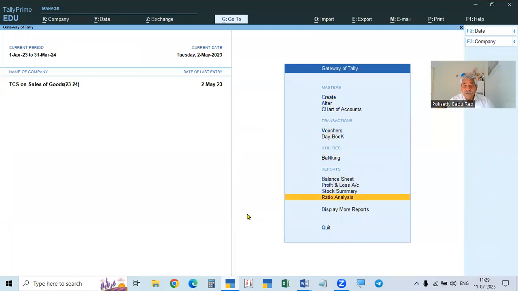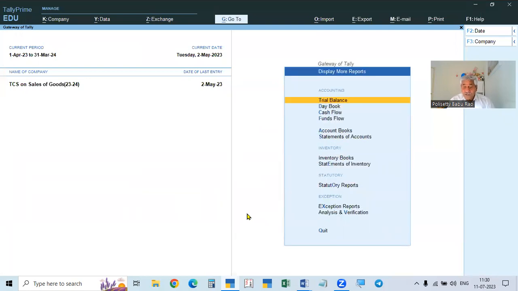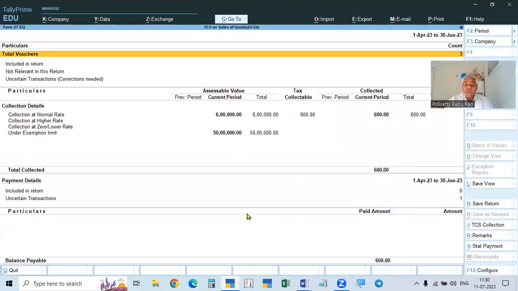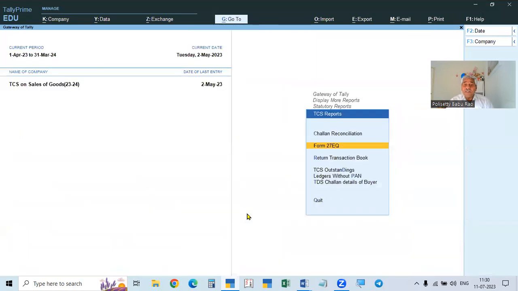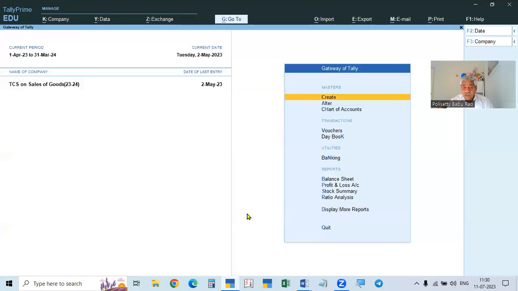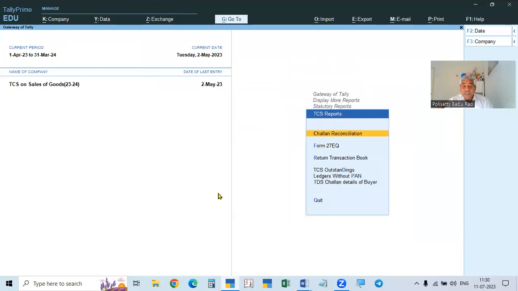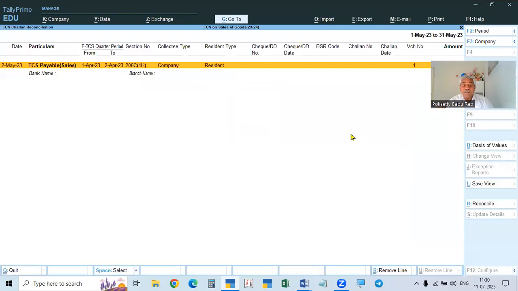Go to reports, then statutory report, and then TCS report, then the code. Here, you can do this in two ways. You can go to reports, TCS reports, and see here, challan reconciliation. Challan reconciliation means reconciling the challan numbers, everything.